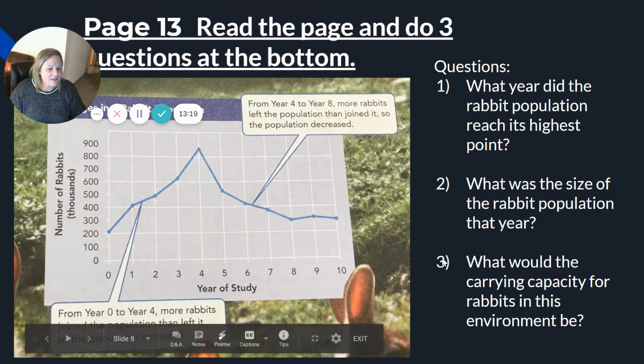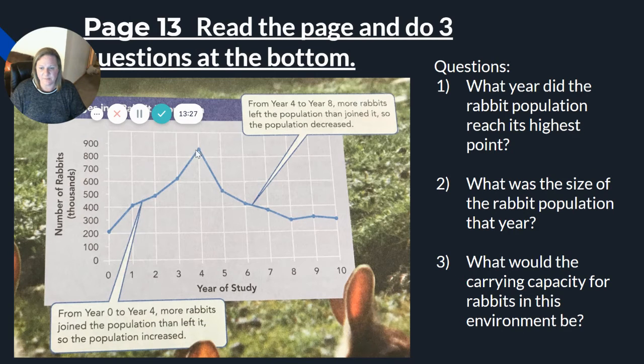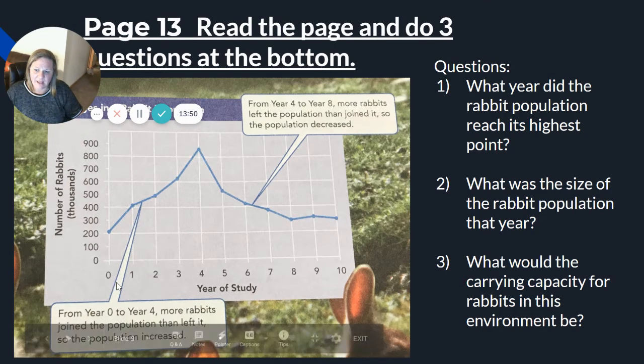Okay. And then question number 3, what would the carrying capacity for rabbits in this environment be? So our carrying capacity generally is going to be the top of the population graph. So 850,000 rabbits is probably the maximum rabbits that this environment can support. Once we hit this point in our population, we run into limiting factors that then reduce the population and bring it down again. So that's the highest point. You're going to have in the coming days several population graphs to create and to read. And so once again, we usually make a line graph with years or time on the x-axis and the number of our population on the y-axis.